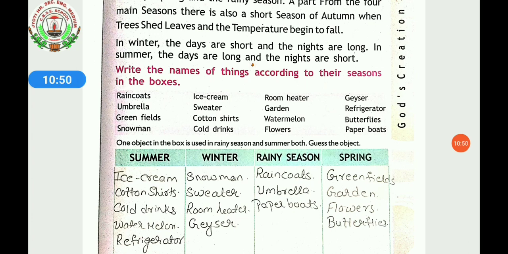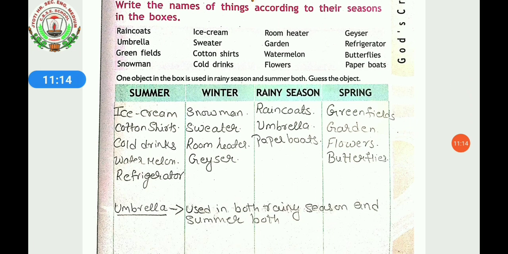Now name one object in the box which is used in rainy season and summer season both. Can you tell me one thing which we are using in both seasons? Yes, it is umbrella. Mainly we are using it in the rainy season, but when the sun is very hot and shining very brightly, we are also using an umbrella in the summer season. So umbrella is used in both rainy season and summer season.